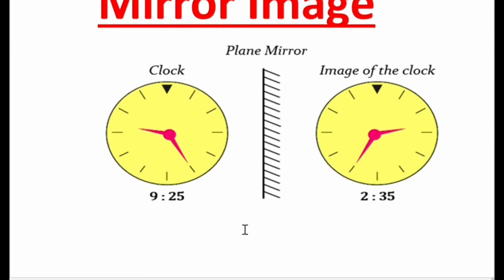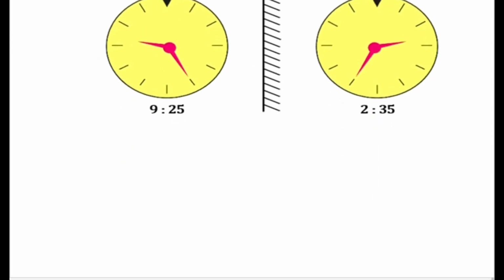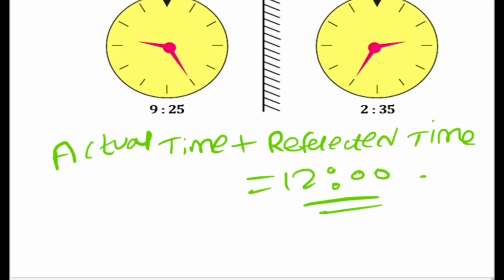But I'm giving you a short trick. In physics we have a formula, which I'm writing here for you. Make a note of it. It is very useful and handy while solving these mirror image questions regarding clocks. The formula is: actual time plus reflected time is always 12. Make a note of it.